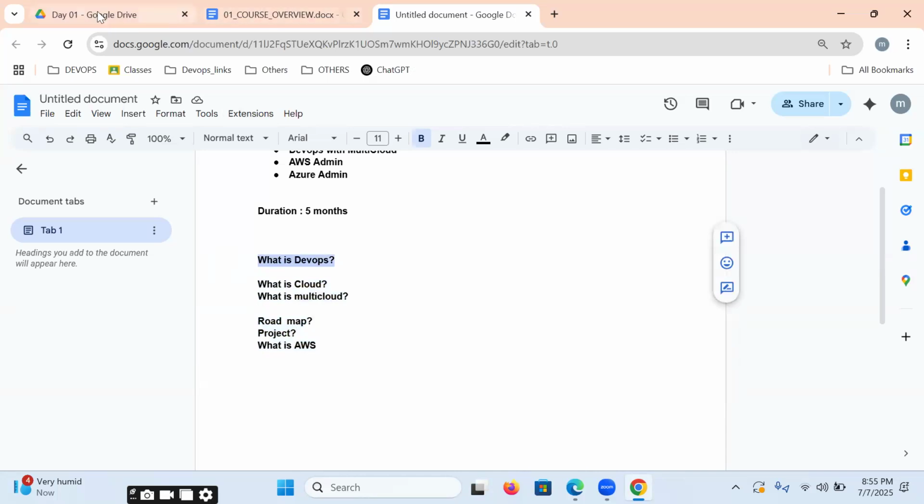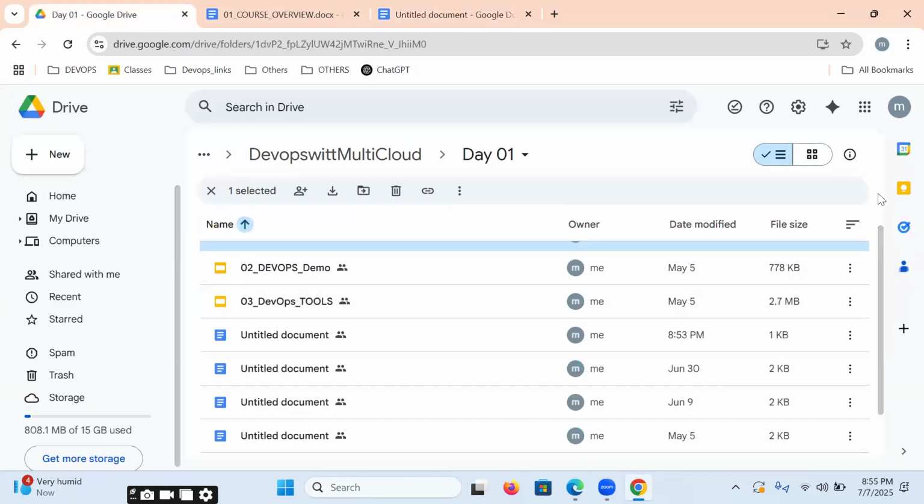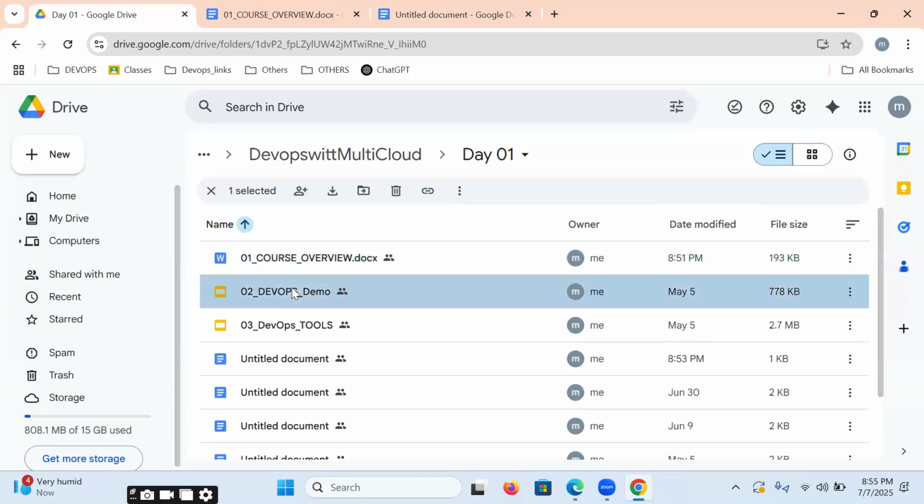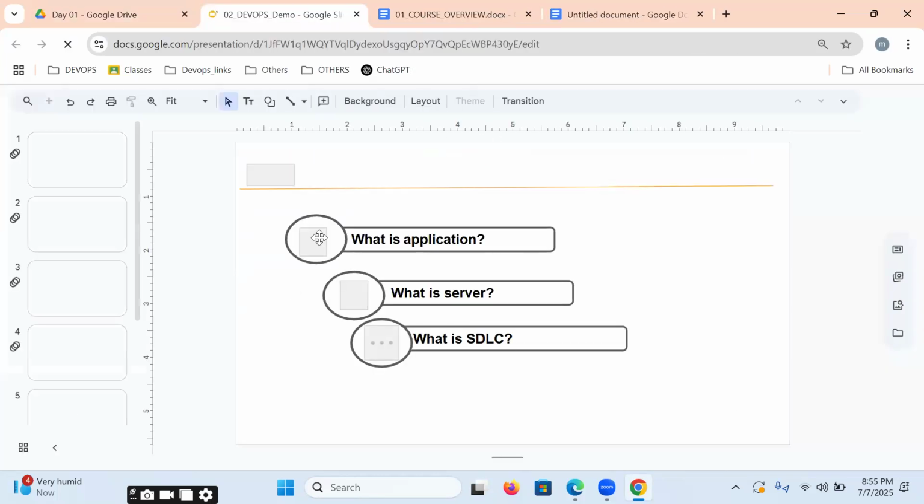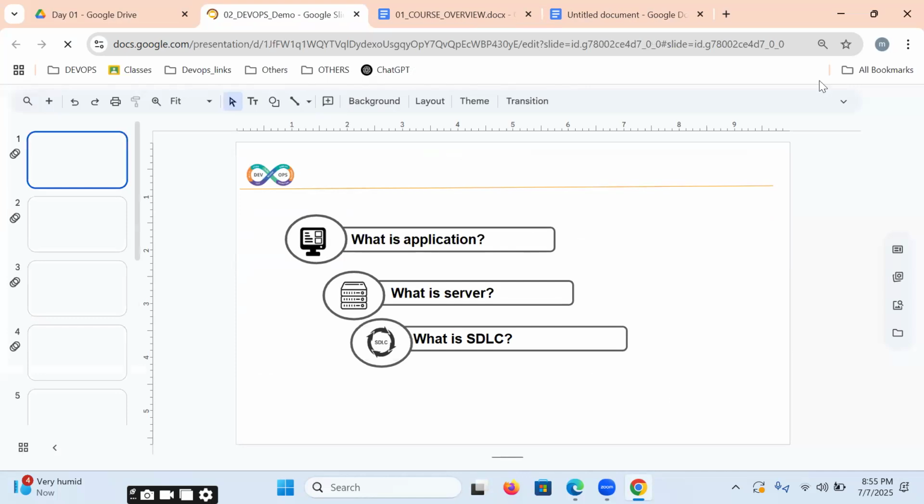Before starting the session, let me introduce myself. My name is Maha. I have 15 years of IT experience. My career started as a Java developer. After working as a developer, I got a chance to work internally as a DevOps engineer, and from that point I have been working as a senior DevOps engineer, including AWS and Azure also. That is my profile.